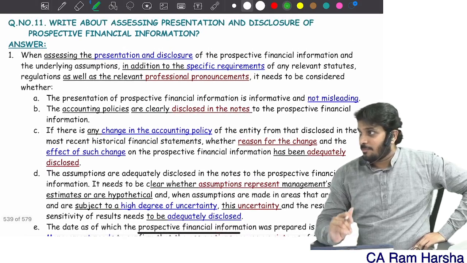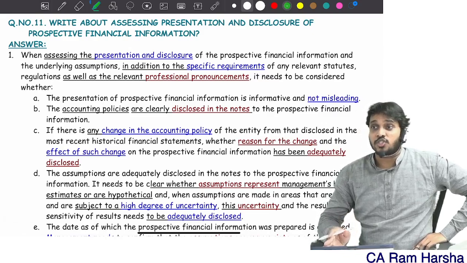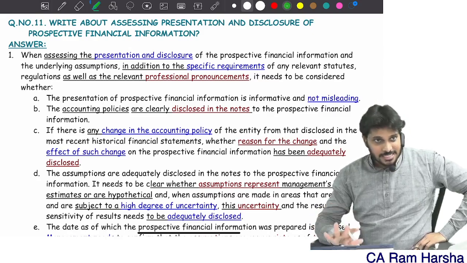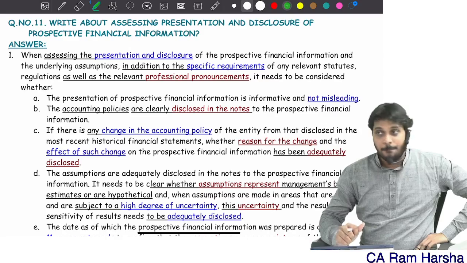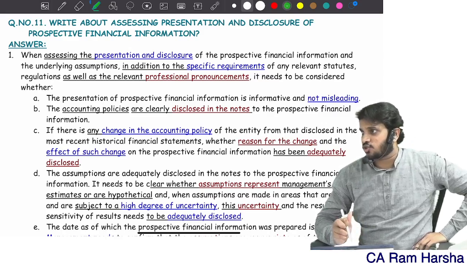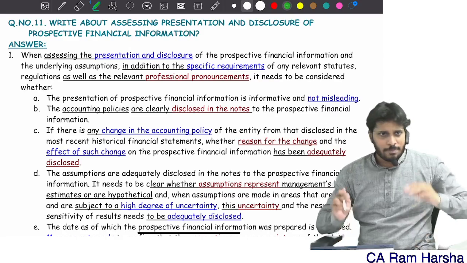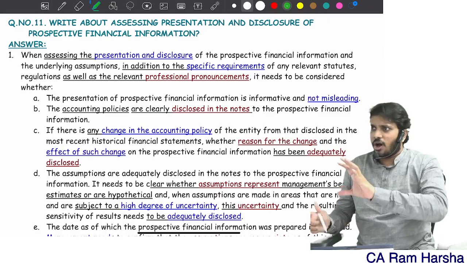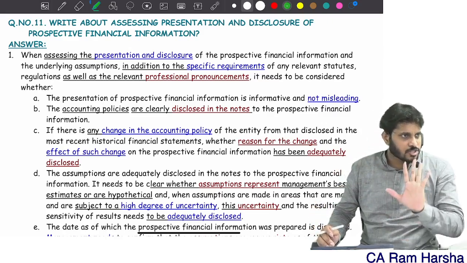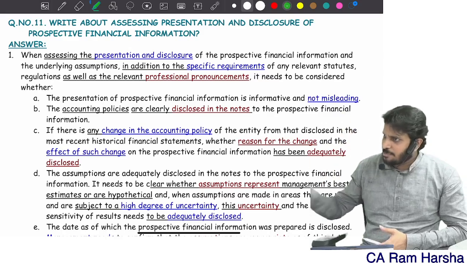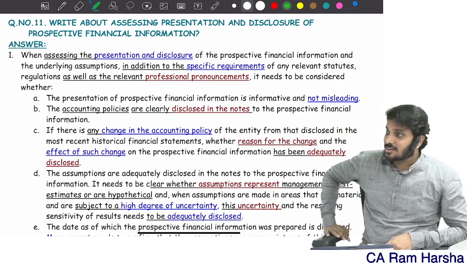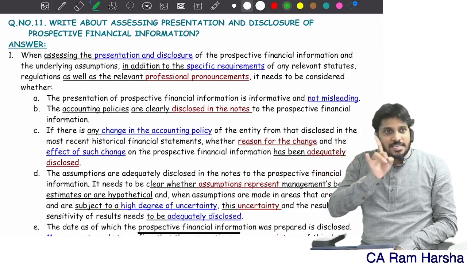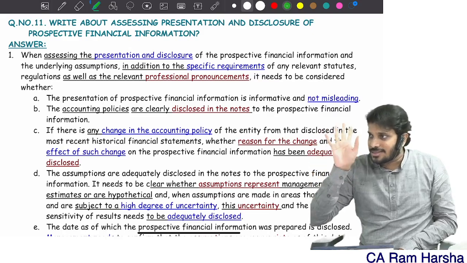And remember, prospective financial information shall also be prepared on a consistent basis with historical. Means in the historical financials you will disclose all accounting policies, you will mention the notes in detail, everything. Same way you have to mention here also. However detailed the historical financial information you are presenting, the same level of detail you will present in the PFI also. Just that in PFI the data is assumption oriented, whereas in historical the data is actual. That's the only difference.